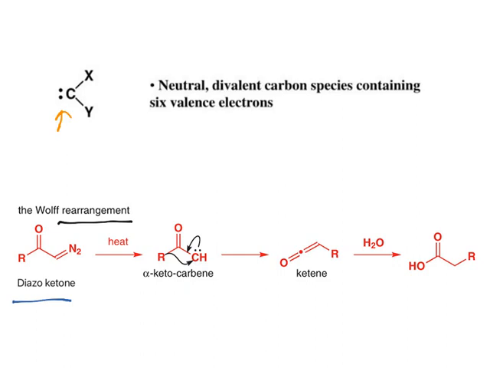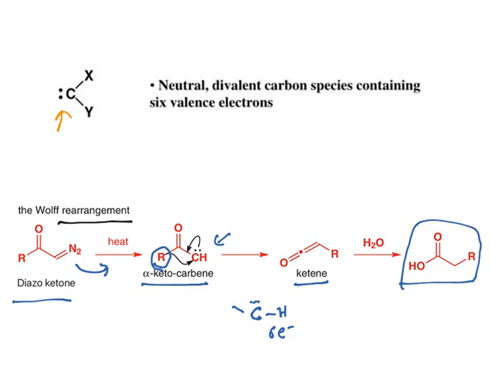You have a diazoketone, you heat it, the nitrogen goes away and you get an alpha-ketocarbene. Look at this carbon: you have one bond here, another bond here. So it is divalent, two bonds are there and an electron pair is there. So this is a 6-electron species, an electron deficient one. The adjacent alkyl group moves and forms an intermediate ketene, and finally it forms an acid derivative.